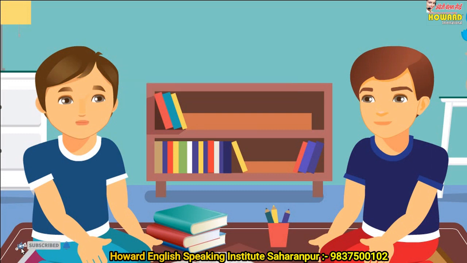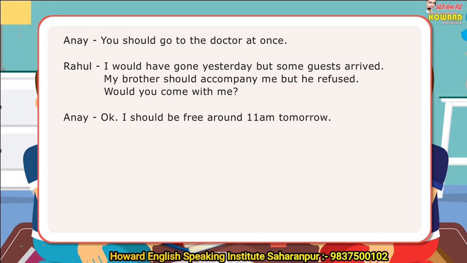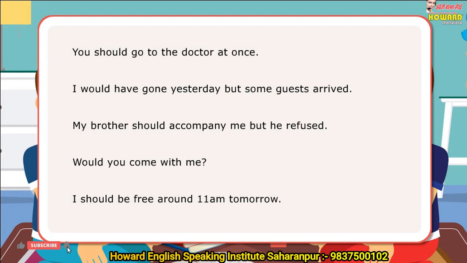In the dialogues, the boys have used would and should to express suggestion or advice, obligation, request, probability, and the past forms of will. Here are examples of sentences with would and should. You should go to the doctor at once. I would have gone yesterday, but some guests arrived. My brother should accompany me, but he refused. Would you come with me? I should be free around 11 a.m. tomorrow.